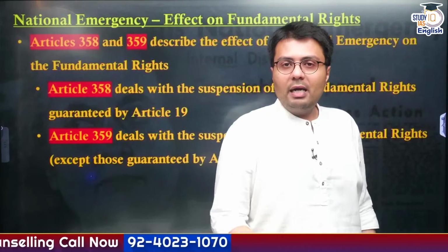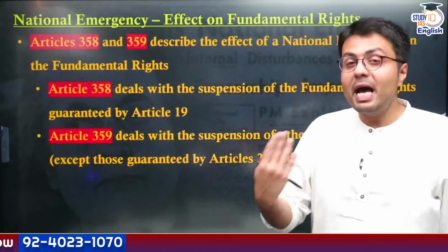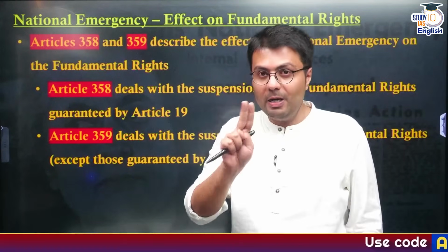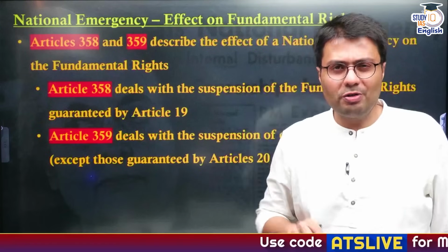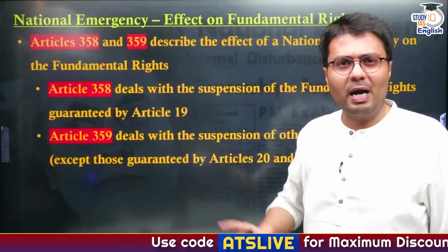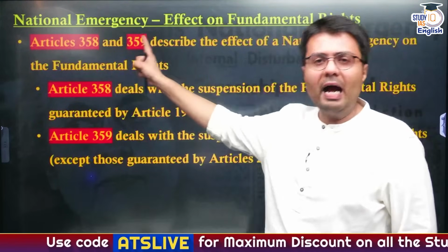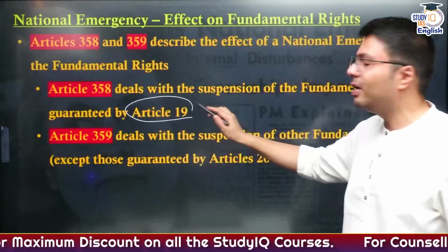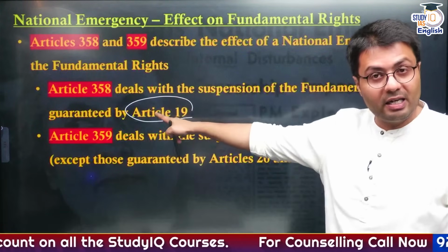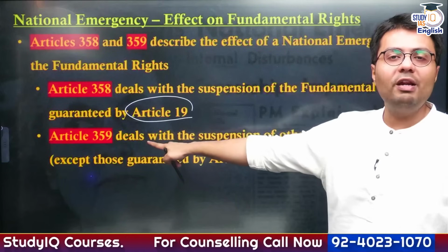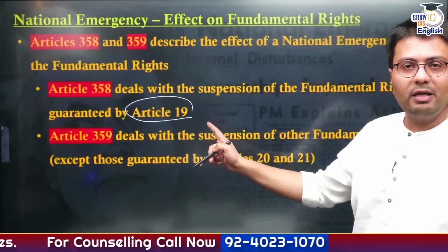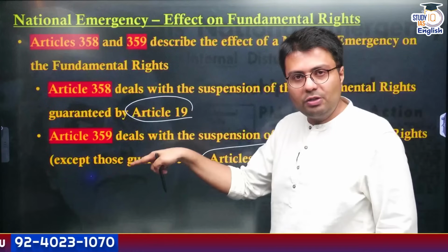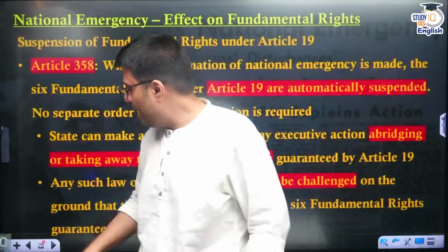Now let us understand the greater aspect of it, how national emergency can impact exercise of fundamental rights in India. Here, there are two separate provisions in the Constitution which deal exclusively with this matter. This is Article 358 and Article 359. Article 358 deals with suspension of fundamental rights which are guaranteed under Article 19, whereas Article 359 deals with all other fundamental rights except obviously Article 20 and 21. How do these two operate? Let us understand them in detail.